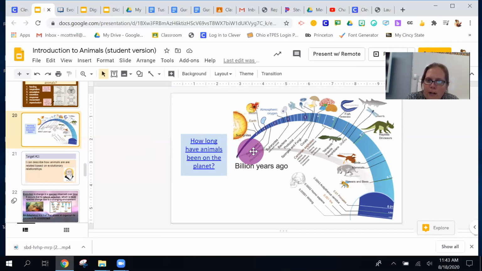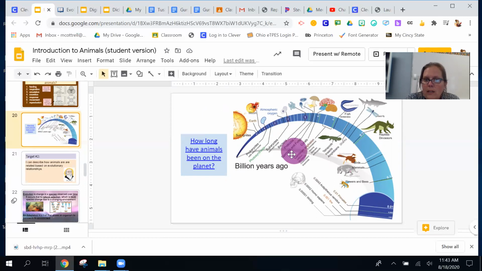And if we kind of follow it here, we have some eukaryotes, bacteria, protozoa, still not animals. Sponges are our first real animals. And if you can kind of see where that is right here, you can see that it's about between 0.8 and 0.9. So between 8 and 9 million years ago is when animals did evolve.